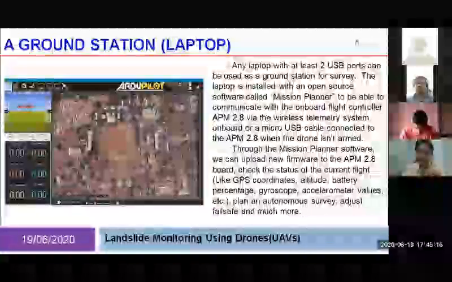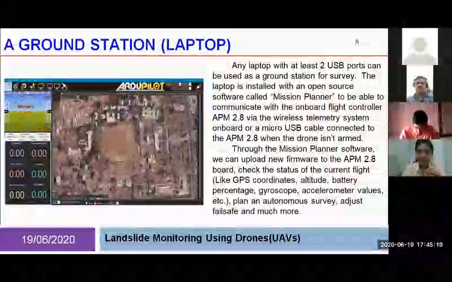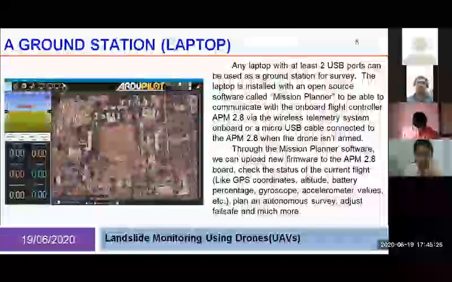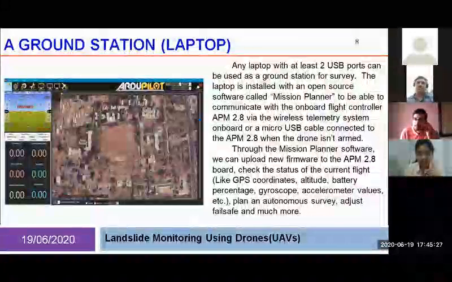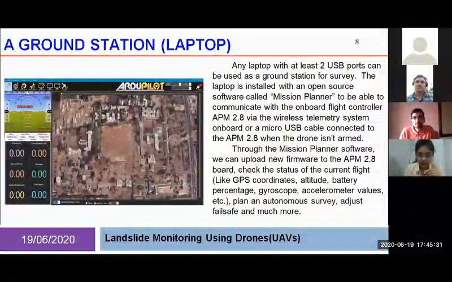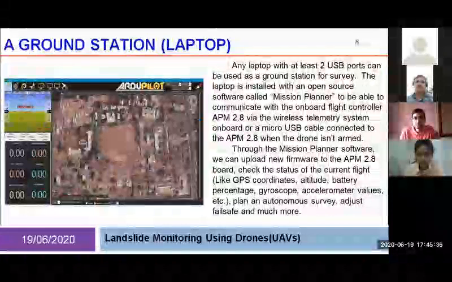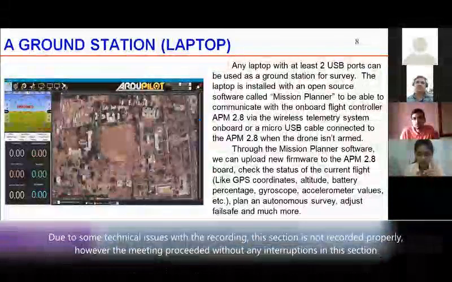We can also measure some values like flight data, altitude, ground speed, vertical speed, etc. We can also locate the GPS coordinates of our drone. We can draw the flight plan of our drone, and we can run this flight plan in fully autonomous mode. So we can use manual or fully autonomous mode, both. In return to home, that is RTH mode,